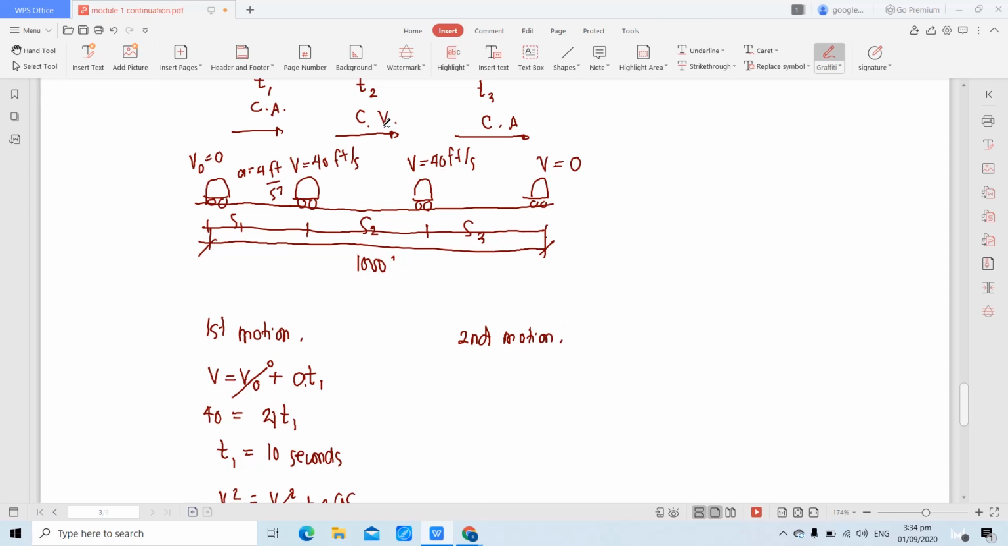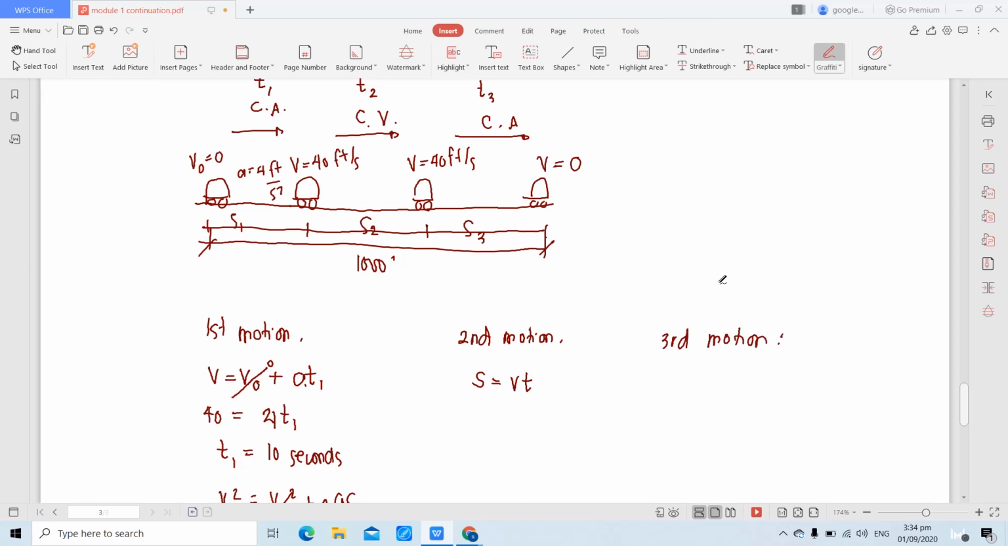Ano yung second motion? Under constant velocity motion. At kapag constant velocity motion, isa lang naman yung formula doon. S equivalent to VT. Kaya lang, wala pa tayong time, wala pa tayong displacement. Ang meron pa lang tayo ay yung constant velocity. So, dalawang parameter yung wala. Isa lang naman yung ating formula magagamit under constant velocity motion. So, ibig sabihin, hindi pa natin ma-analyze yung second motion. Punta muna tayo kay third motion.